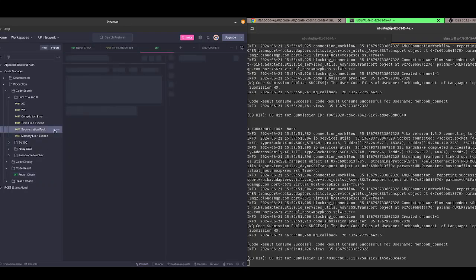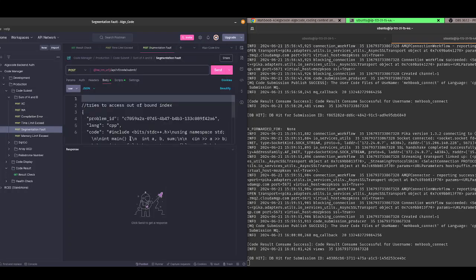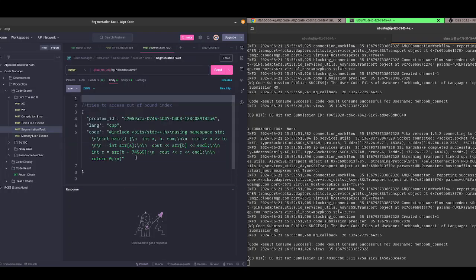And what if I show you a segmentation fault? In this code, I have declared an array of very small size, but I am accessing the array at an arbitrary, very big index. It is not valid to access an index that is not declared, so this is definitely an example of segmentation fault.